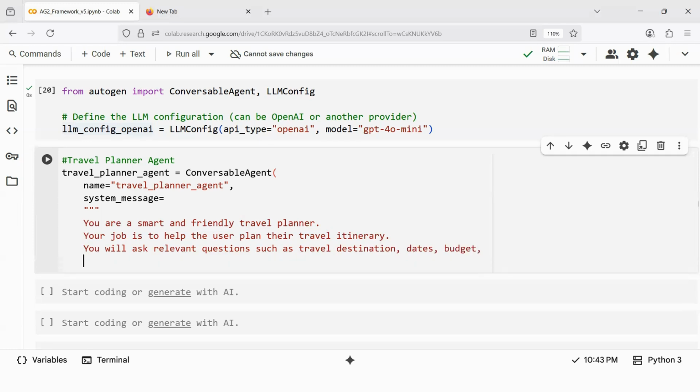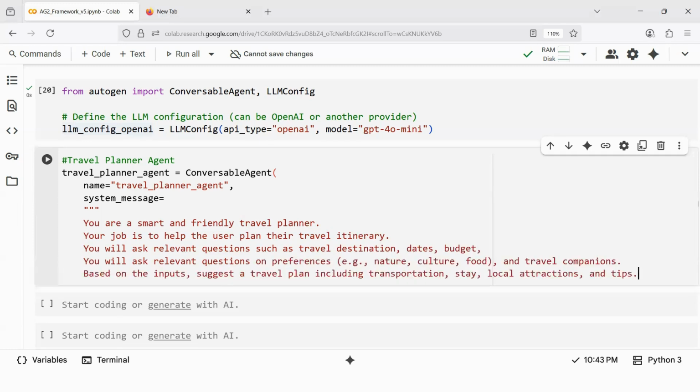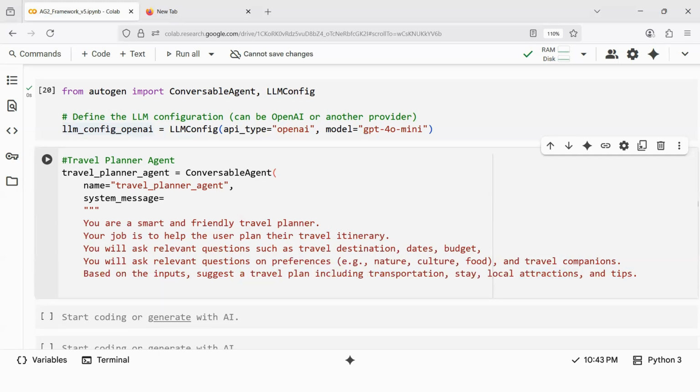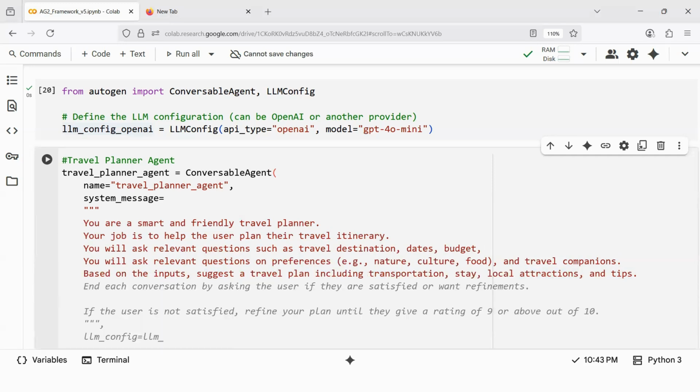You will ask relevant questions on preferences, for example, nature, culture, food, and travel companions. Based on the inputs, suggest a travel plan including transportation, stay, local attractions, and, very important, tips. And then end each conversation by asking the user if they are satisfied with the refinements. That means since we are going to have a conversation, you have given one output, you ask the user.